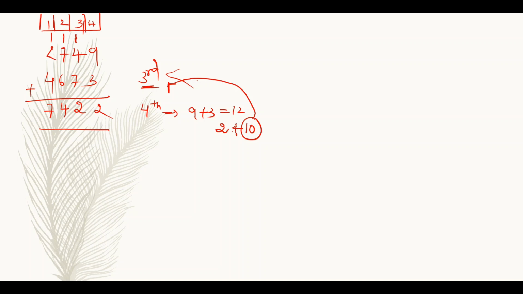Right? So I am again explaining considering alphabets.